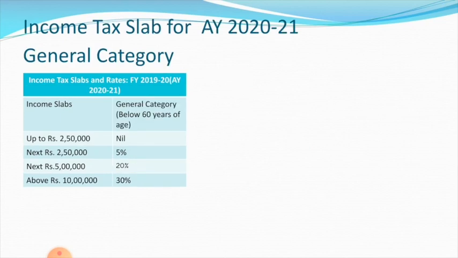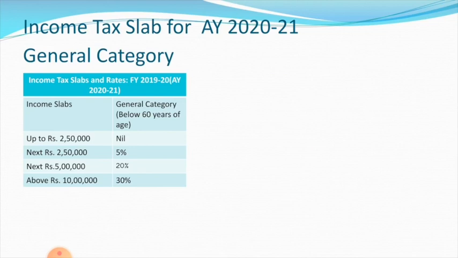Let us start with the general category, that is, individuals below age 60 years. Up to 2,50,000, they need not pay tax. That means up to 2,50,000 the tax is exempted for the general category.